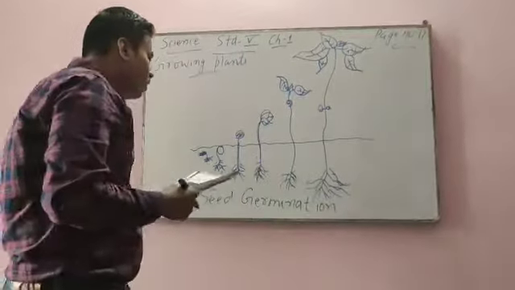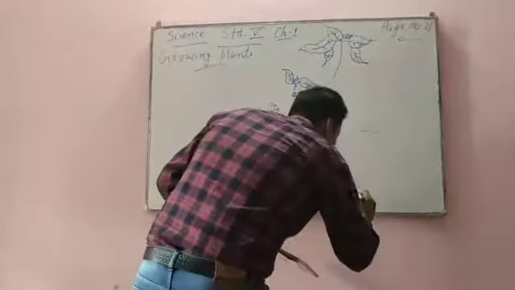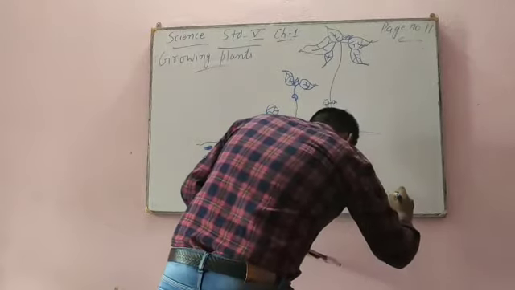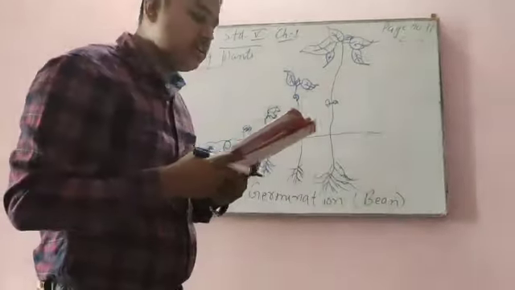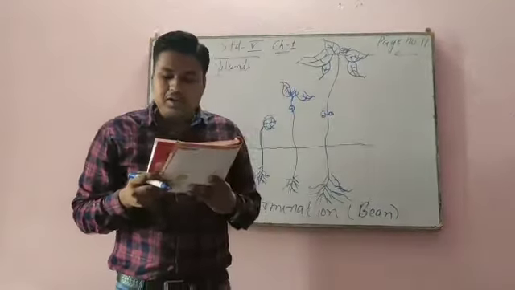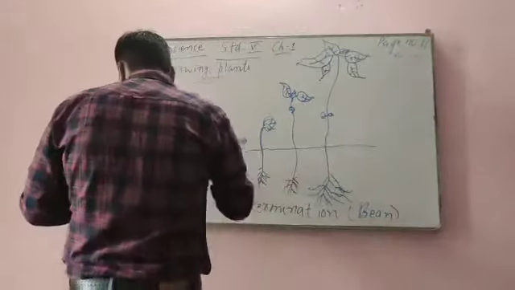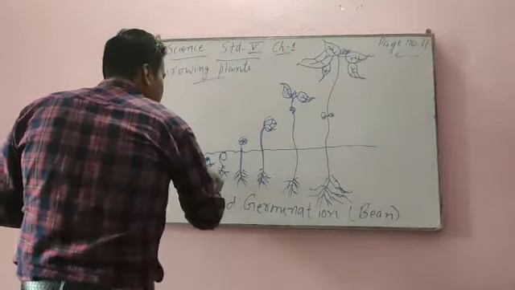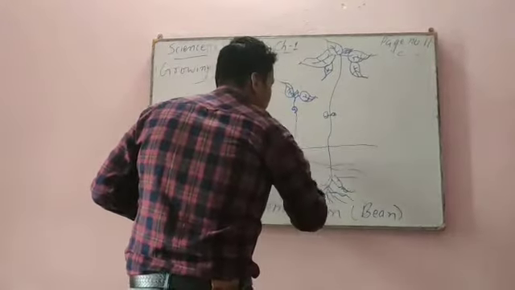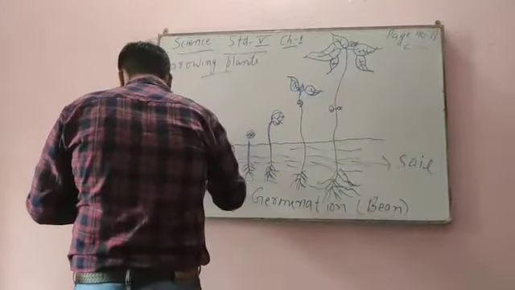I think my voice is audible to you and whatever I am writing is visible to you. So, seed germination. The first point is the seed absorbs water and the seed coat becomes soft. The root pushes through the seed coat into the soil. So this is our figure 1. This is soil.